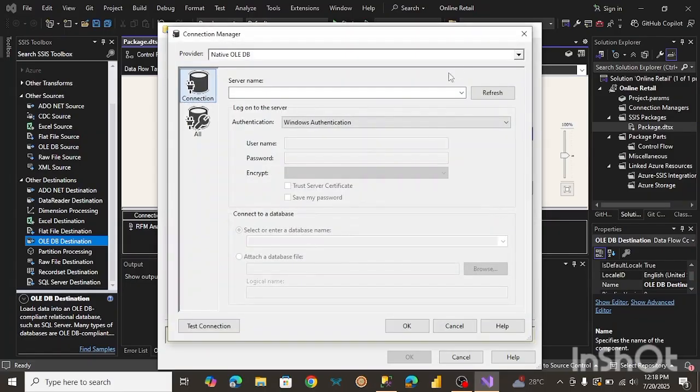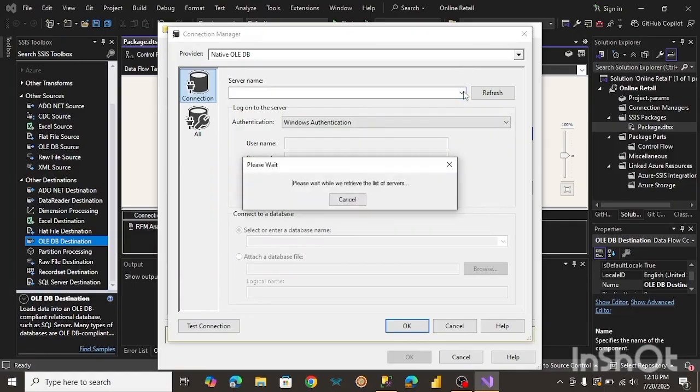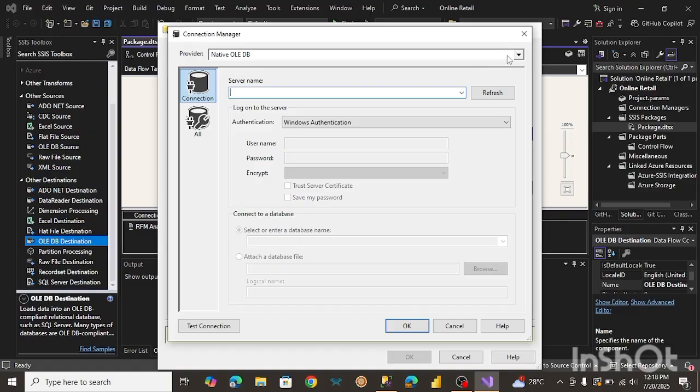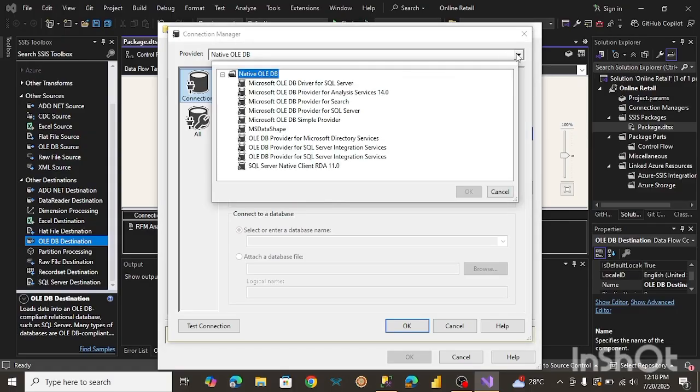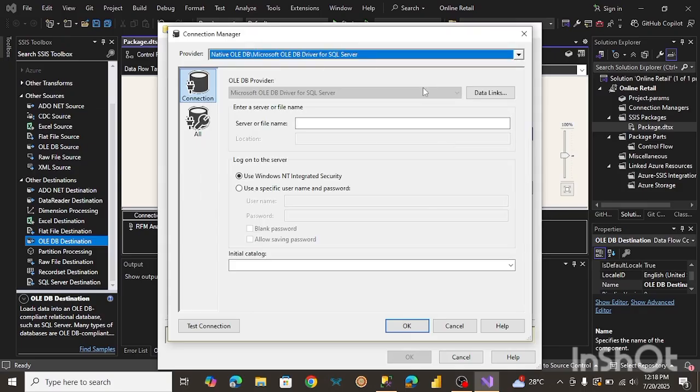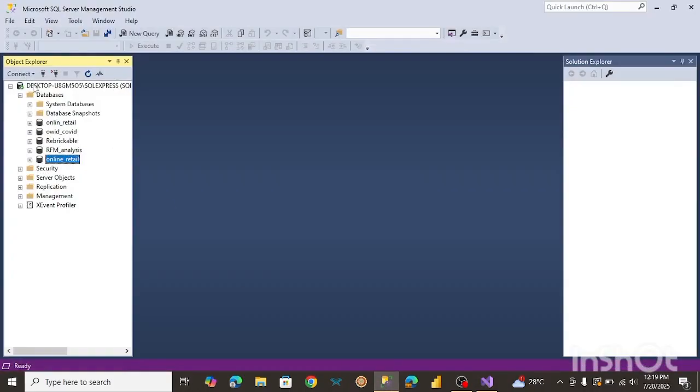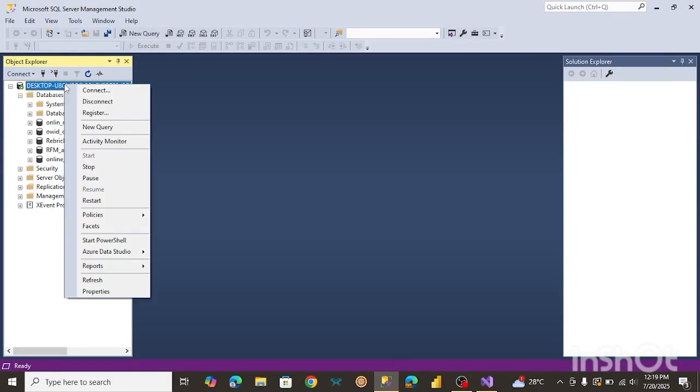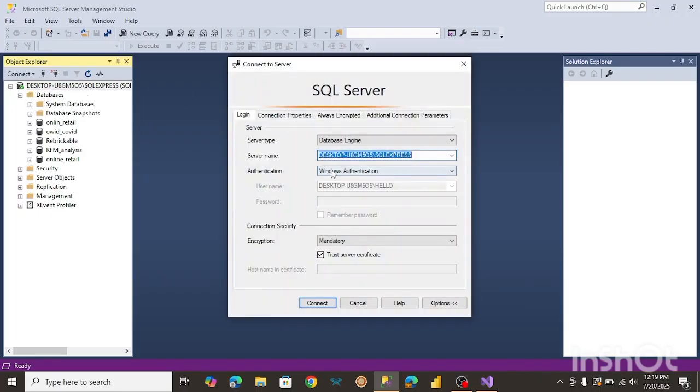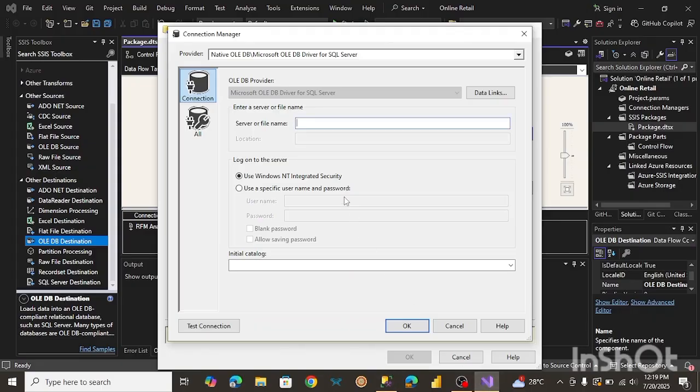I'm gonna click on OK. So our server name. All right, so what we're gonna do now is change this from the native OLEDB to the OLEDB driver for SQL Server. So now we have to paste in our server name over here. So I'm just gonna do that real quick. Here's our server name over here. I'm just gonna copy this, and paste this in here.